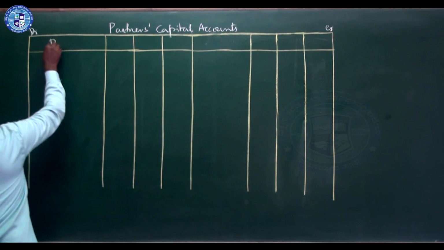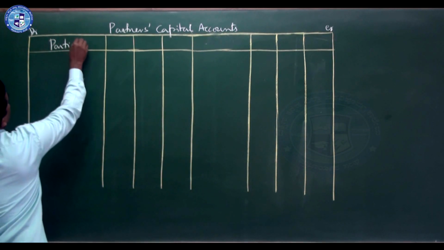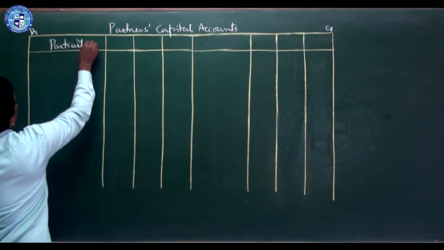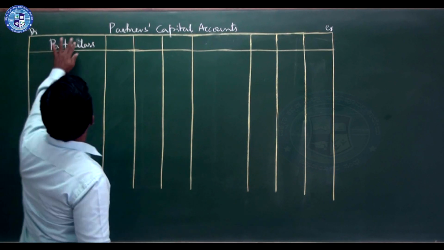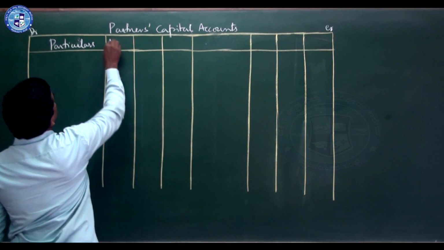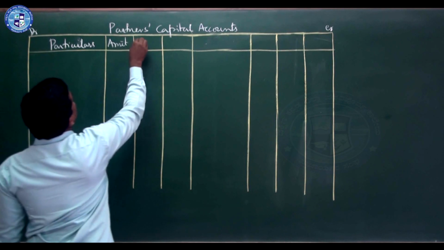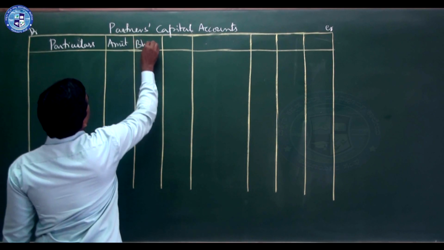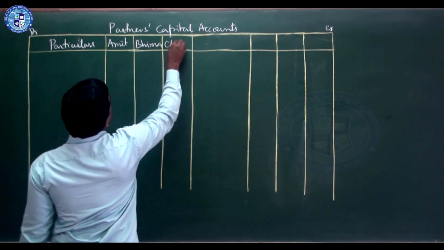Right here particulars. And this is the amount column of Amit, this is Bhima's and this is Chandru.